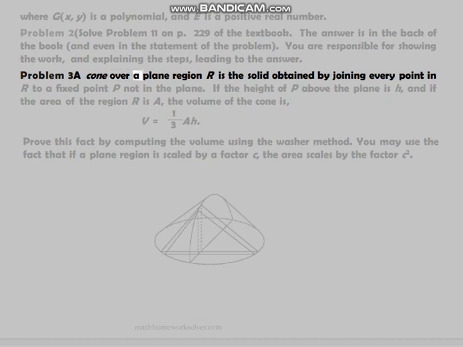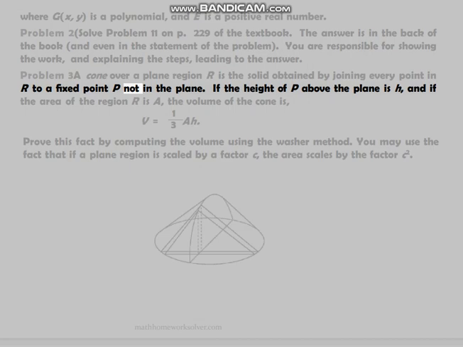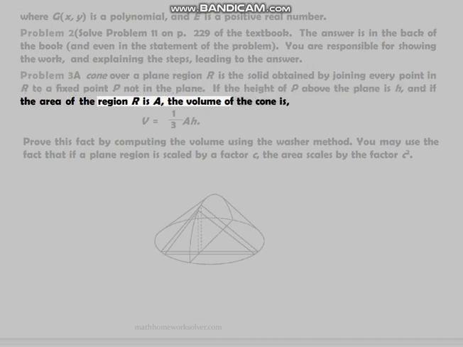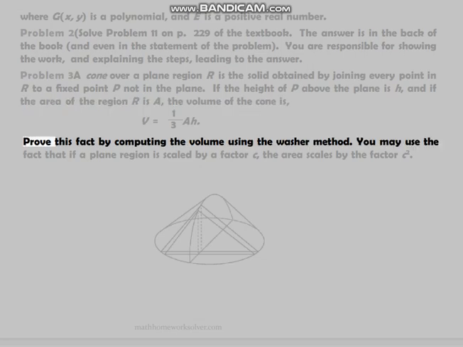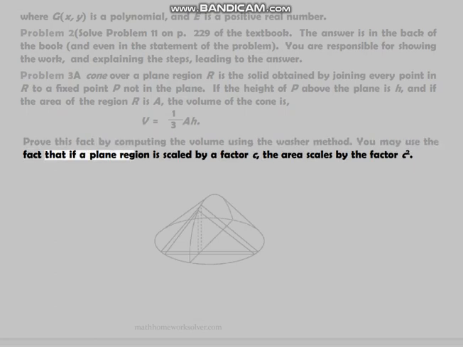Problem 3. A cone over a plane region R is the solid obtained by joining every point in R to a fixed point P not in the plane. If the height of P above the plane is h, and if the area of the region R is A, the volume of the cone is V equals A h over 3. Prove this fact by computing the volume using the washer method. You may use the fact that if a plane region is scaled by a factor c, the area scales by the factor c squared.